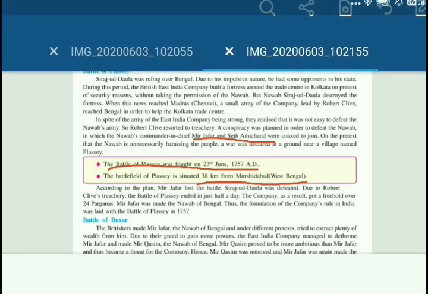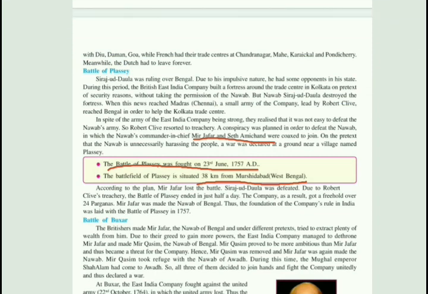Now what happened? The British East India Company built a fortress around the trade center in Kolkata without taking the permission of Sirajudullah. As I have said, it was necessary to take the permission of the Nawab of that region. But Nawab Sirajudullah destroyed the fortress. When this news reached Madras, a small army of the company led by Robert Clive reached Bengal in order to head the Kolkata trade center.